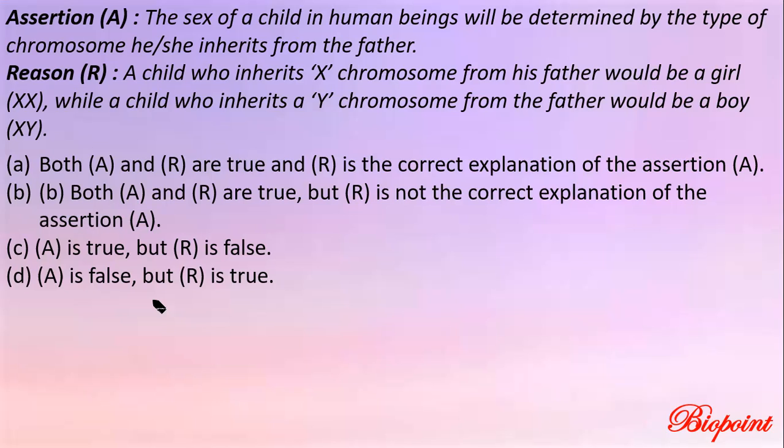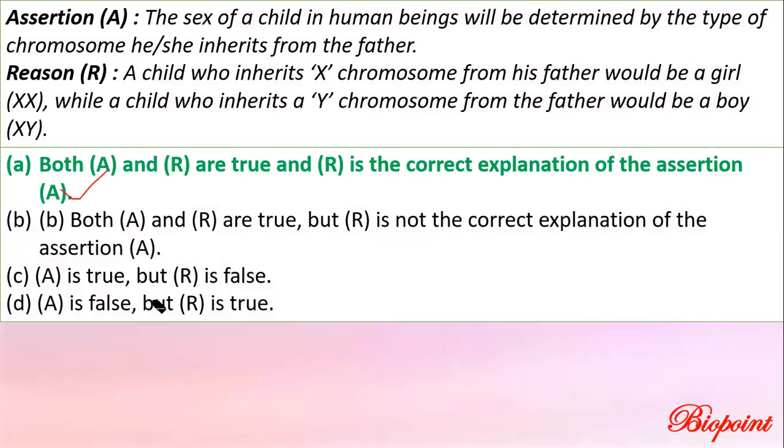It is a frequently repeated previous year question. We already know that the sex of a child depends upon the chromosome inherited from the father. I'll help you with a Punnett square now. So the correct answer is option A. Both assertion and reason are correct, and reason is the correct explanation of assertion. Yes, everybody, look at it. Suppose the father has the chromosomes XY.